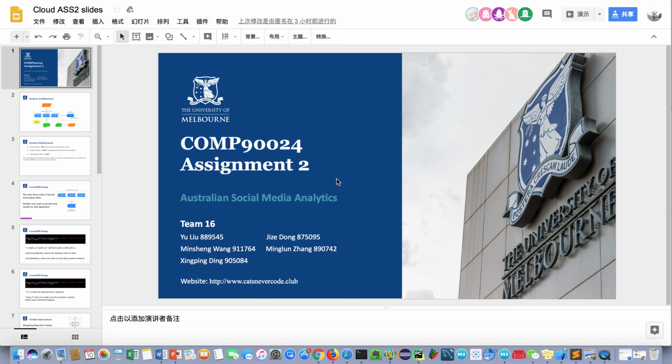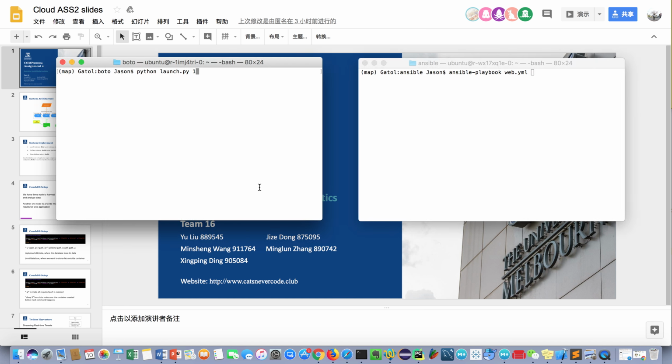Now we are going to display the automation deployment of our cloud platform. Firstly, we use Boto to create our instances. As you can see, a new instance is created, and we will use the Ansible scripts to install and run our server.